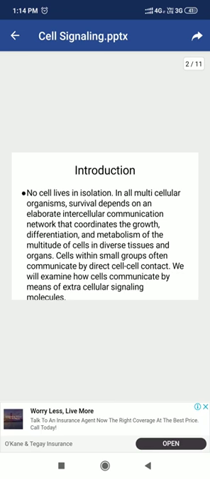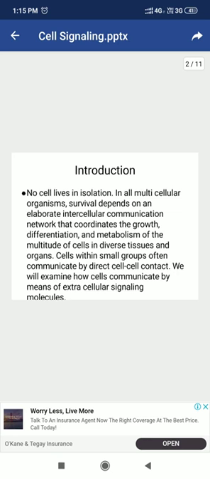In the case of a multicellular organism, a cell may interact with another cell. And in a multicellular organism, the coordination between different cells of the body is essential for coordinated growth and development of that organism.